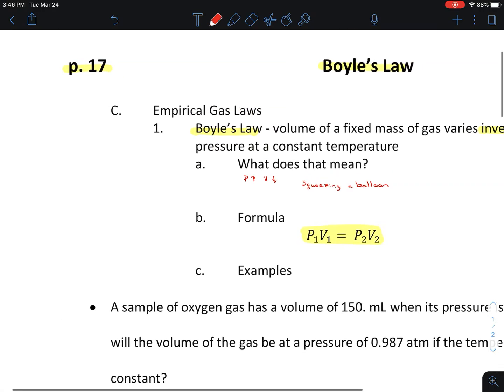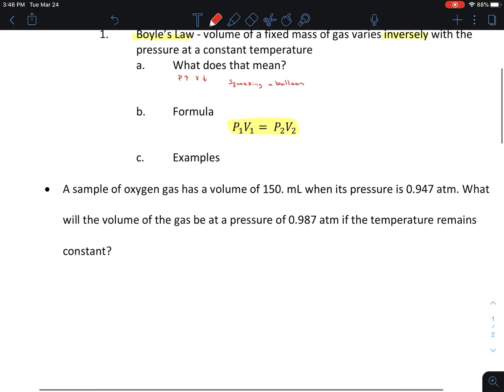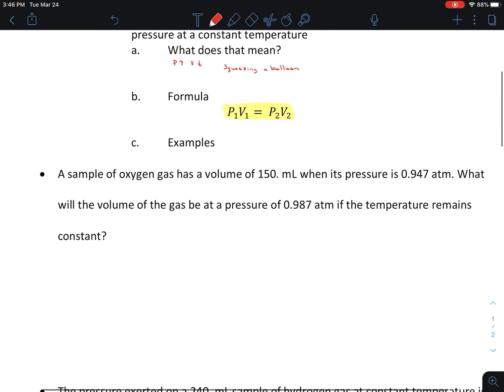If we look at our examples here, rolling down the page just a little bit, we have our first example. It says a sample of oxygen has a volume of 150 milliliters when its pressure is 0.947 atm. What will the volume of the gas be at a pressure of 0.987 atm if the temperature remains constant? What I like to do is go through and break it down.